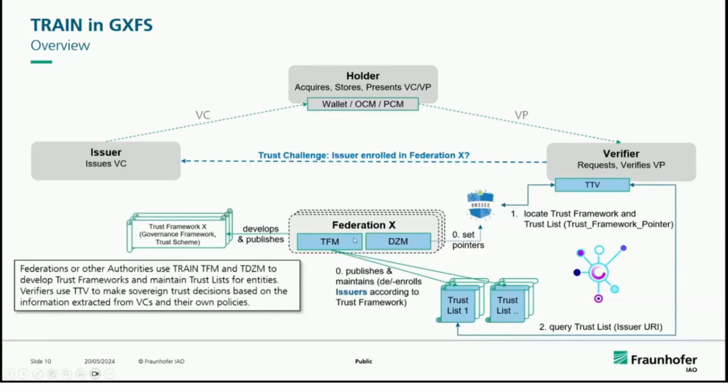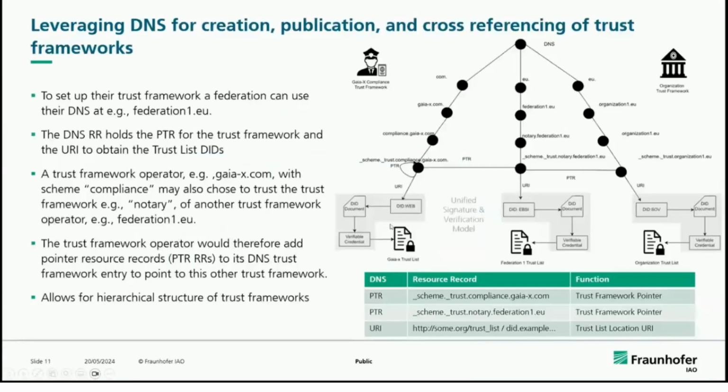So that is being checked by this TTV. And the Trust Framework Authority, or the TFM, is responsible for enrolling or maintaining this trust list. And these federations can be decentralized, and any domain owner can have their Trust Framework component up and running, and they can do their trust enrollment. So this is how the approach looks.